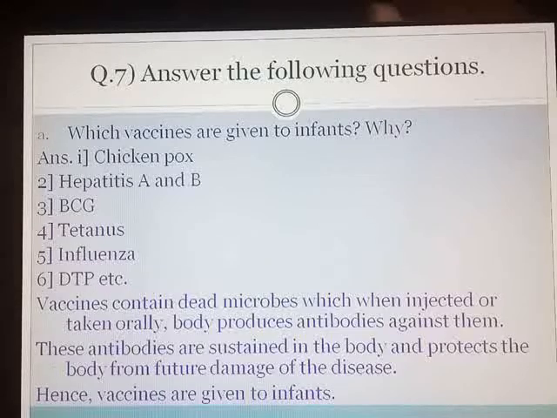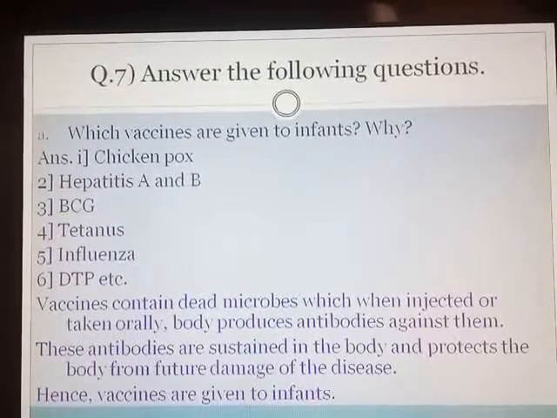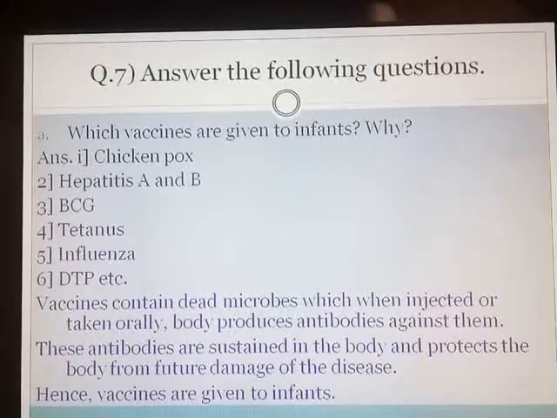What is actually a vaccine? It contains the dead microbes of the organisms which cause that particular disease. So when that vaccine is taken, your body starts preparing antibodies against that particular microbe. So later on, if that microbe attacks the person, the body has already developed the antibodies. Now, just now you know the corona attack. The people who are severely affected by corona suffer from diabetes and other problems.